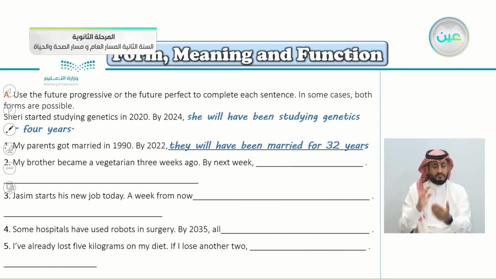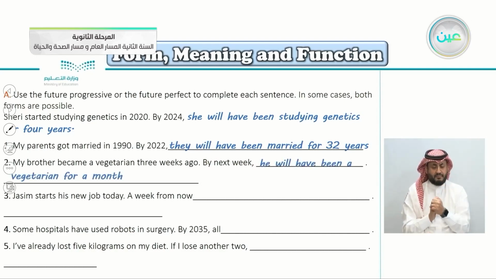By next week, yes, let's see the correct answer here. He will have been a vegetarian for a month. So we're talking about 4 weeks. Because he said 3 weeks ago and next week, this makes 4 weeks, which means a month.